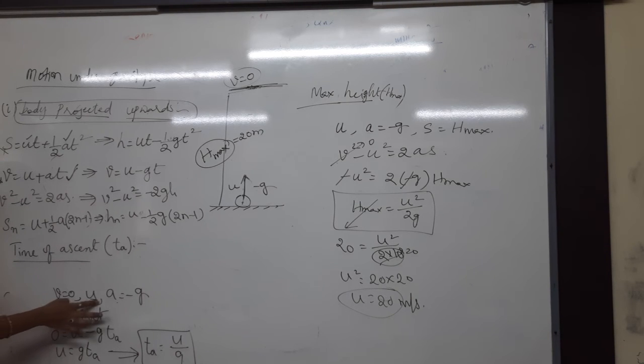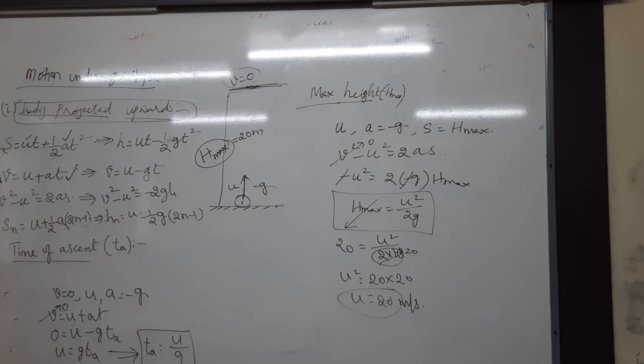Copy this. People who are sitting in the back side, are you able to see this? No? Shall I write there then?